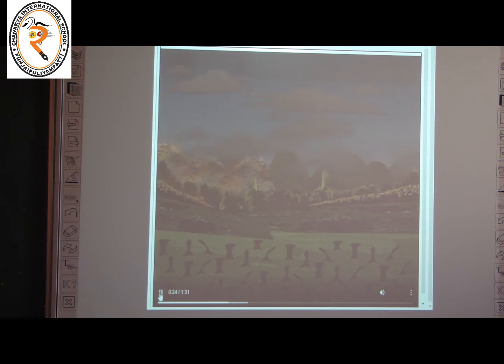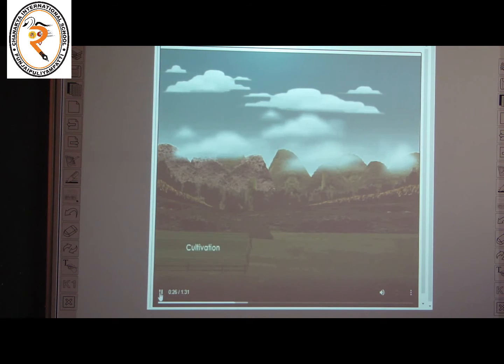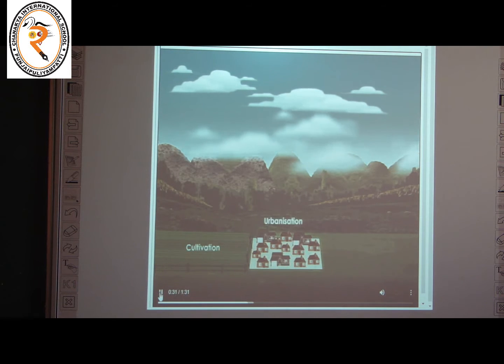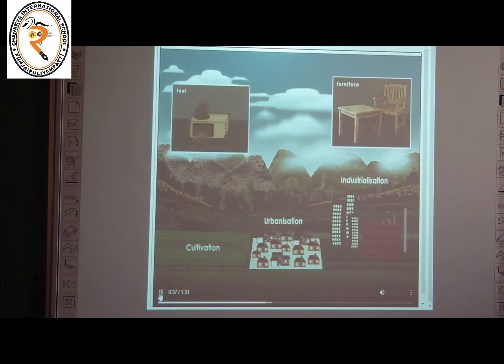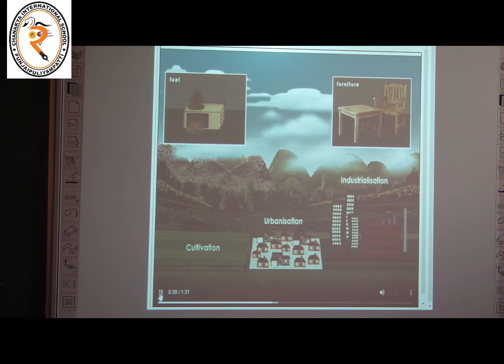Deforestation occurs due to procuring land for cultivation, urbanization, industrialization, for making furniture, and for the use of wood as fuel.